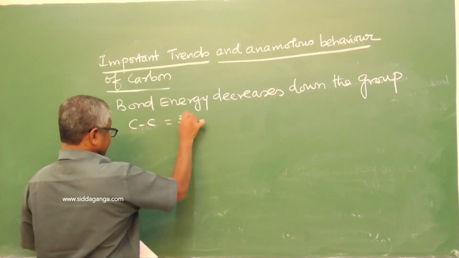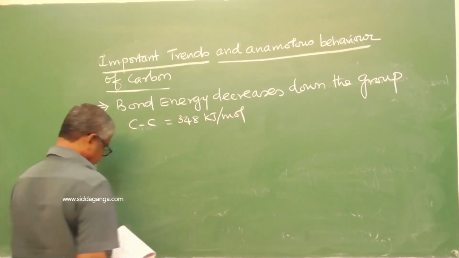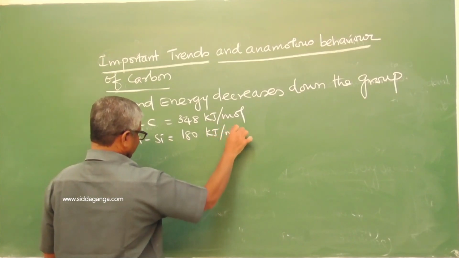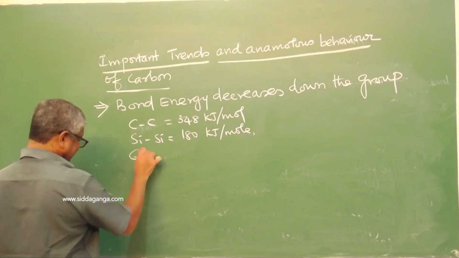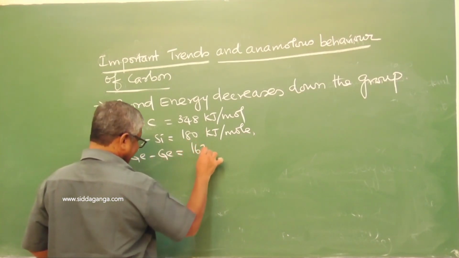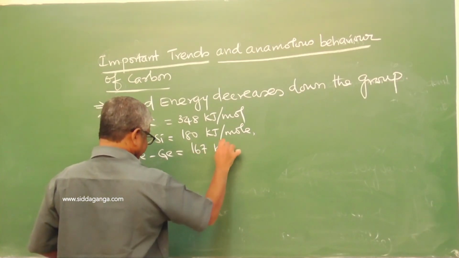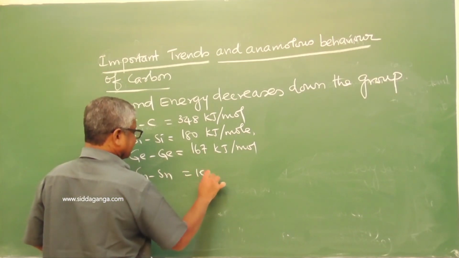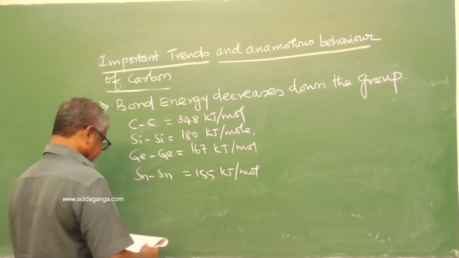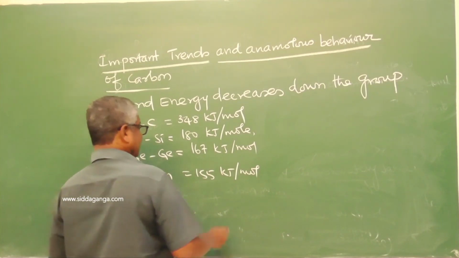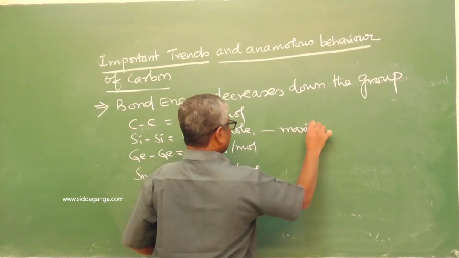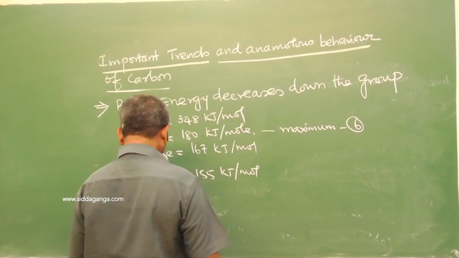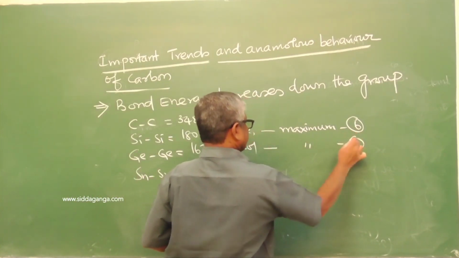Carbon-carbon is 348 kilojoules per mole. Silicon-silicon is 180 kilojoules per mole. Germanium-germanium is 167 kilojoules per mole. Tin-tin is 155 kilojoules per mole. Silicon and germanium form a maximum of 6 atoms.